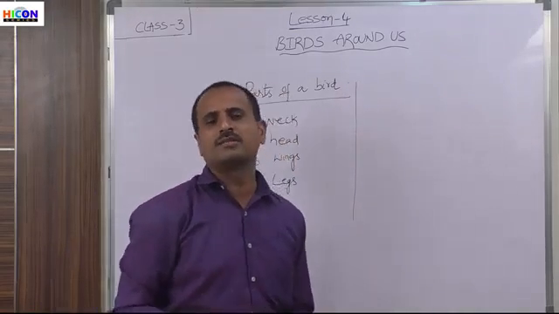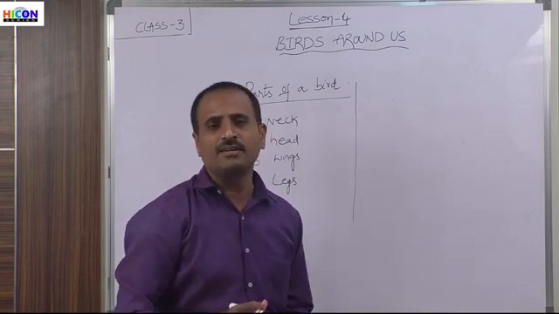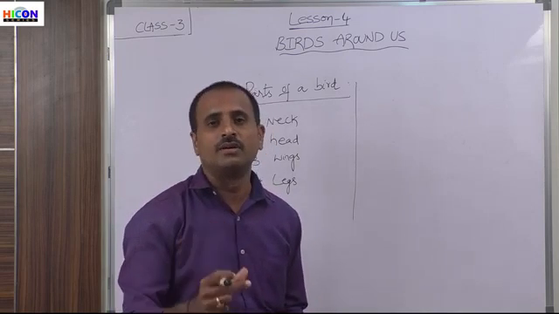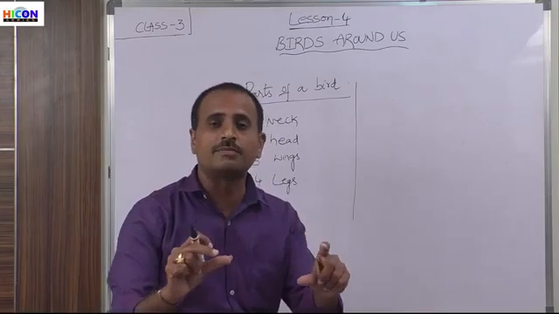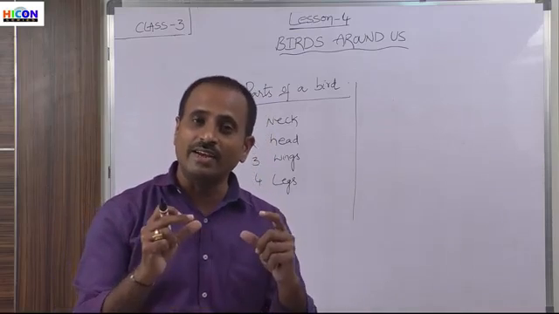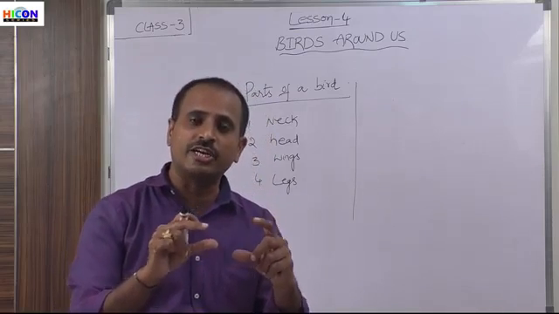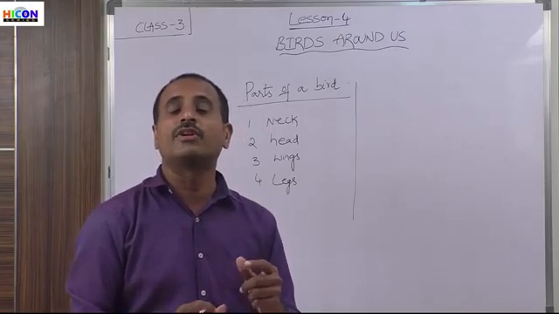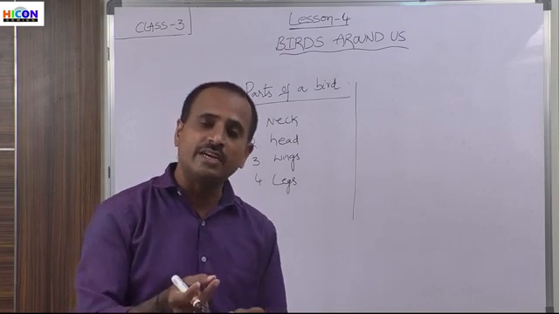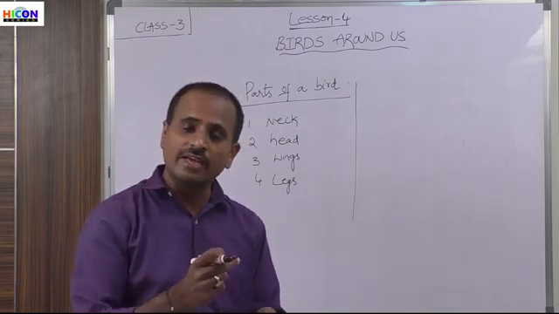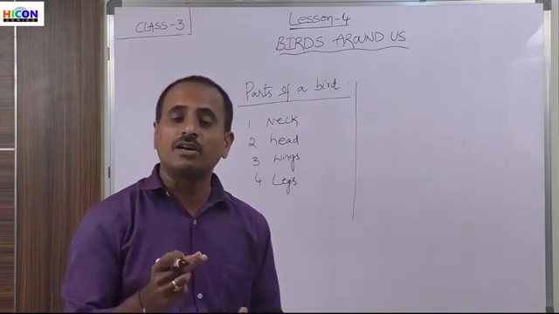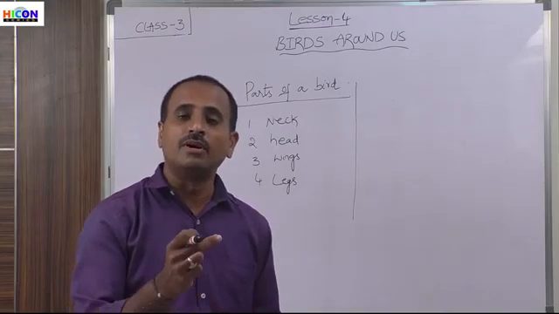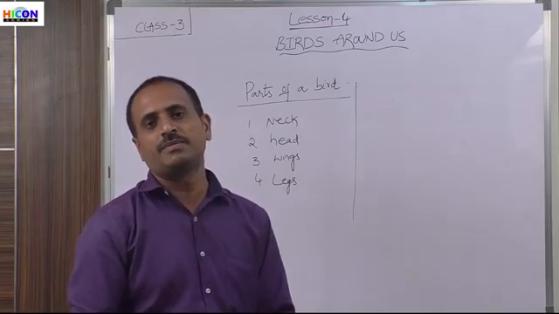That means because the skeleton of the bird contains different types of bones, and that skeleton gives different shapes to every bird. So that's why different birds have different shapes, because of the skeleton present in their bodies.